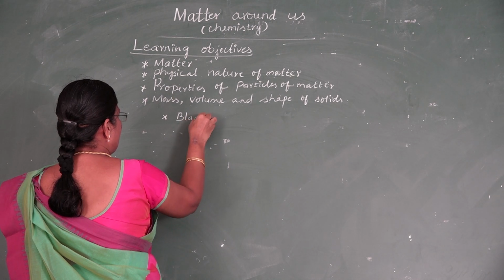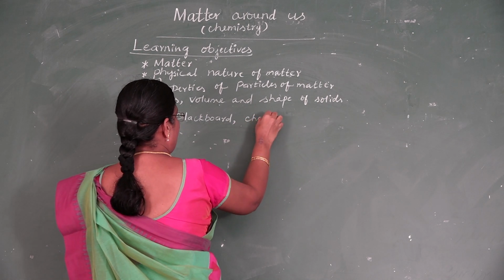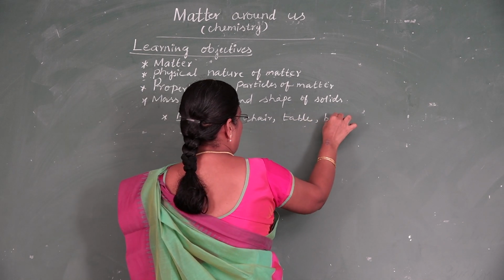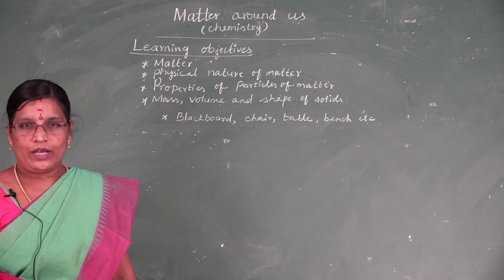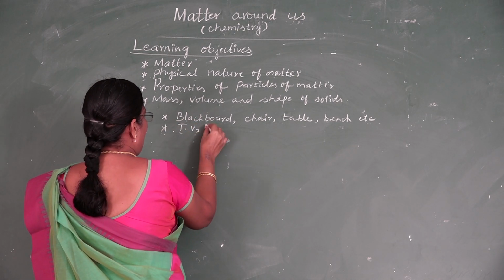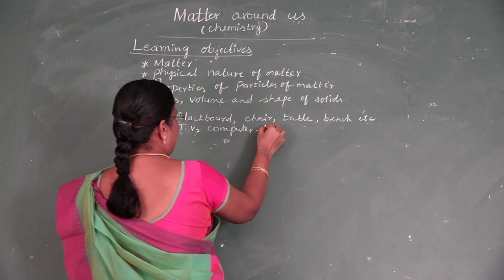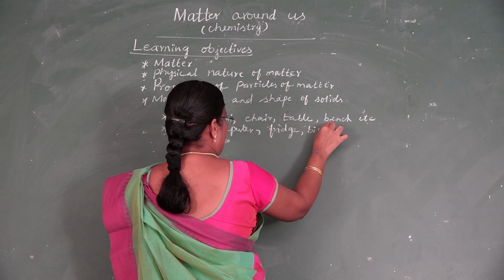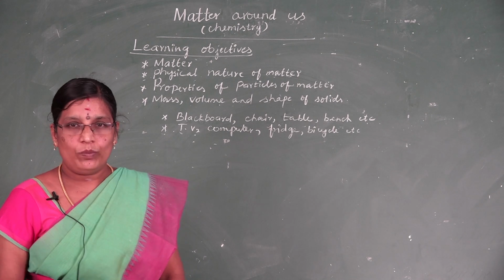Blackboard, chair, table, bench, etc. And what are the things you can see in your house? TV, computer, fridge and bicycle, etc.